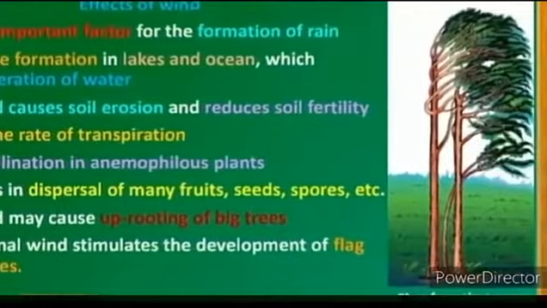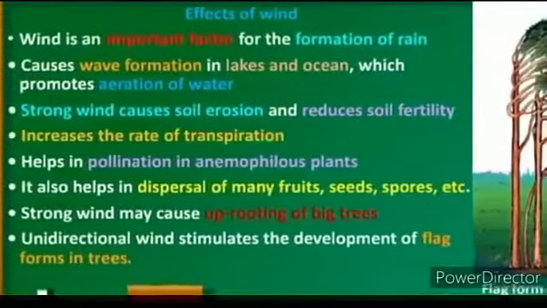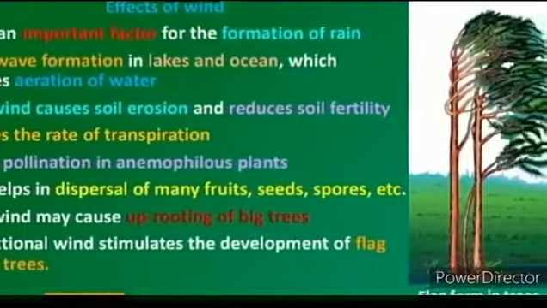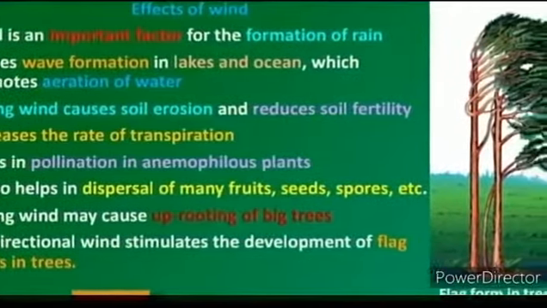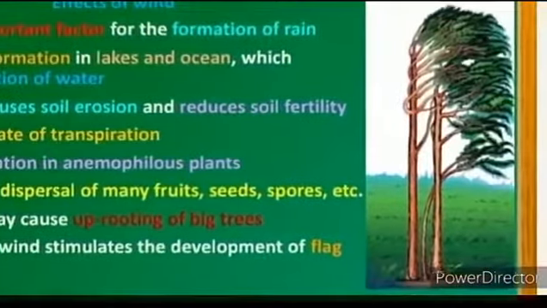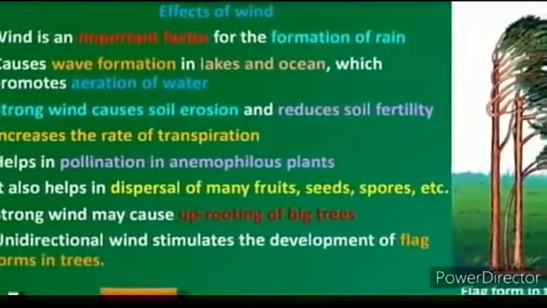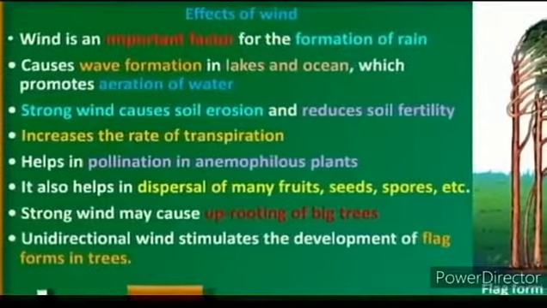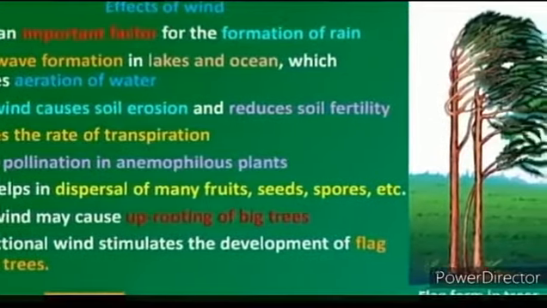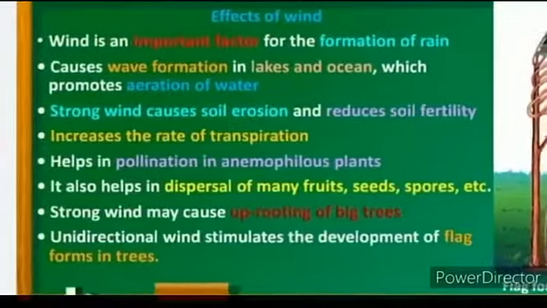It also helps in dispersal of many fruits, seeds, spores, etc. Strong wind may cause uprooting of big trees. Unidirectional wind stimulates the development of flag forms in trees. These are the effects of the wind.